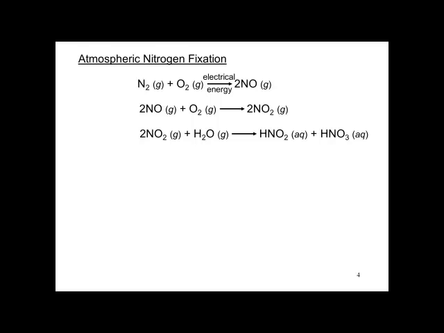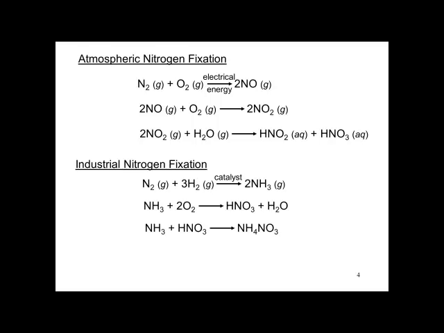Nitric oxide reacts with oxygen, forming nitrogen dioxide, which in turn reacts with water to form nitrous acid and nitric acid. Industrial nitrogen fixation involves ammonia. Ammonia is made synthetically from nitrogen and hydrogen in the presence of a catalyst. The ammonia is oxidized to nitric acid and then reacted with more ammonia to form ammonium nitrate. Ammonium nitrate is a commercial fertilizer.